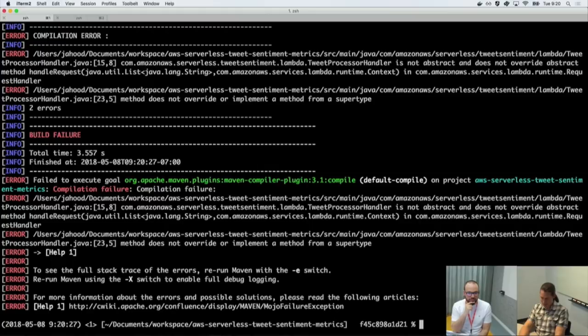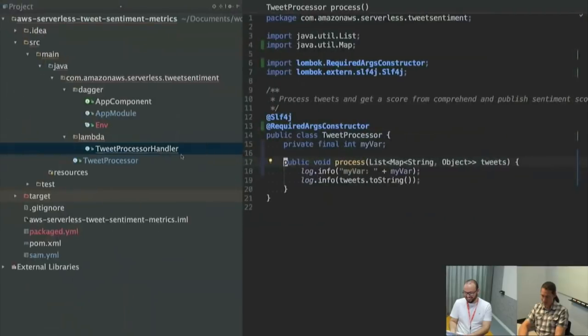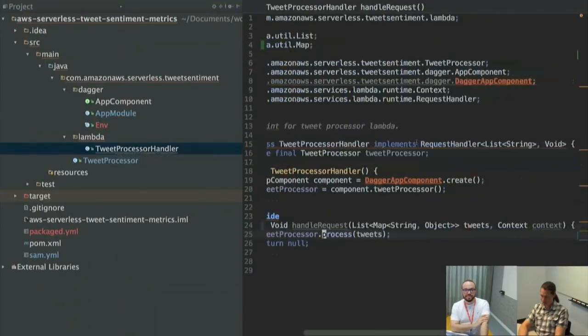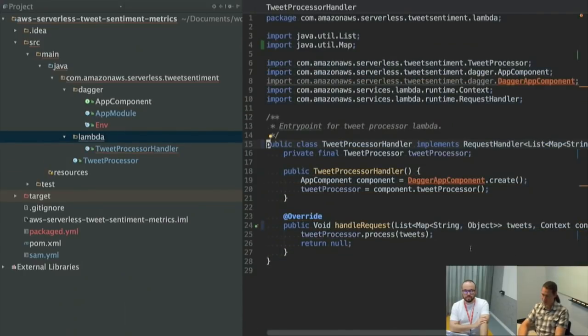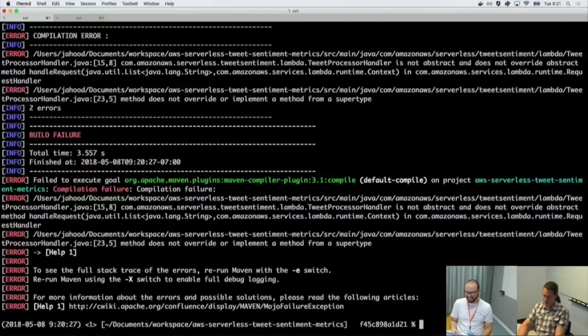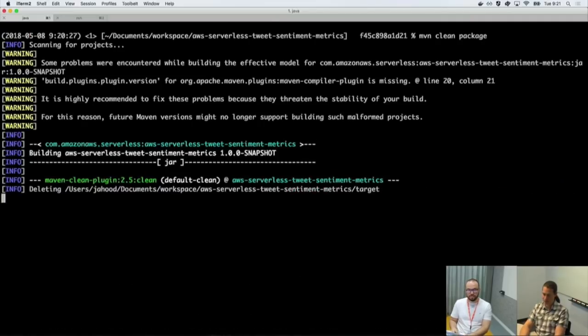Let's see. Method does not override or implement a method from the supertype. So it's not happy with my handler, and that's because in my handler I say that it takes a list of strings when it actually takes a map. I changed it. So that should be the same. Yeah. All right. I should have listened to IntelliJ anyway. Okay, so I'm just going to do a clean and a package just to make sure we're good.